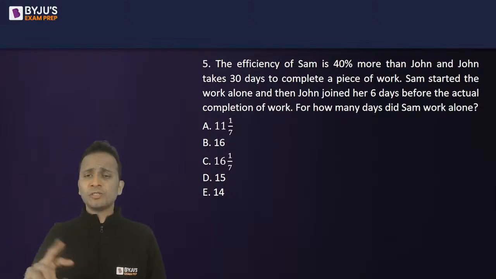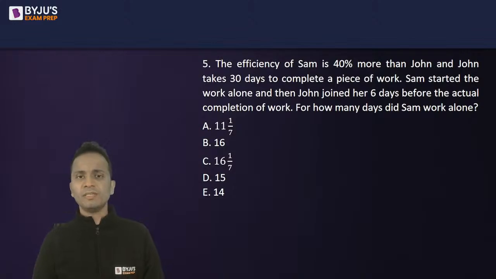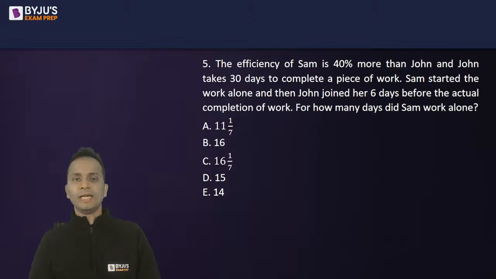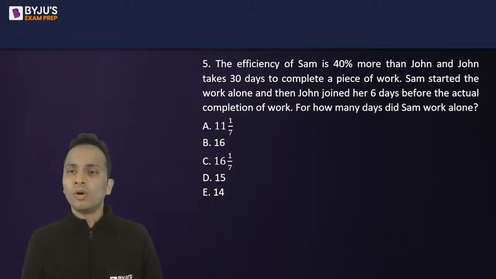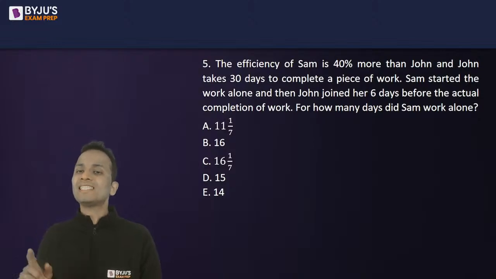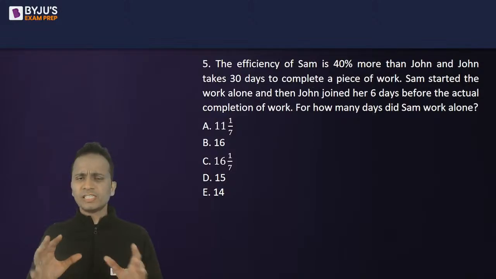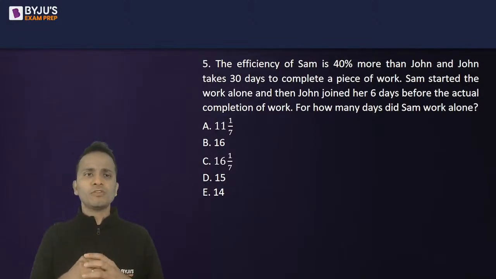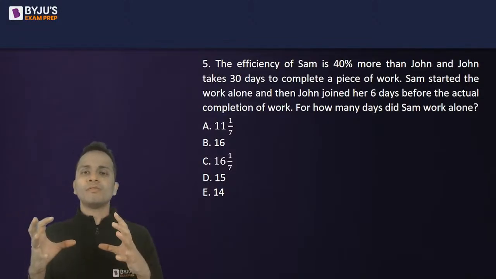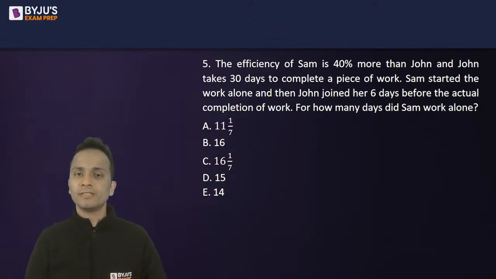Now, the relation between the efficiency of two people is given, and the number of days for one of the persons is given. Now, Sam started working alone and then John joined him 6 days before the actual completion. Whenever this type of language is given, you can assume actual completion of work is when both of them would have worked together till the end.